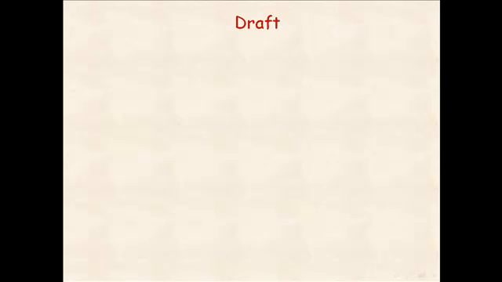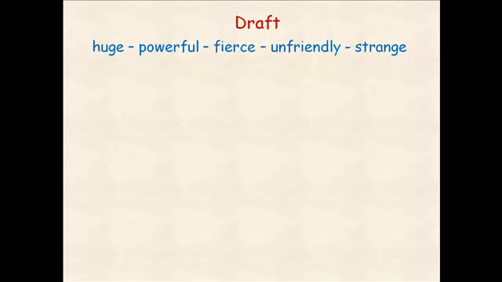Now here are the adjectives that are given to you. So this is my draft that I'm going to learn in it how to write about creatures. In the first paragraph, how to write about the size and nature of this creature. He gave you huge, powerful, fierce, unfriendly, and strange.